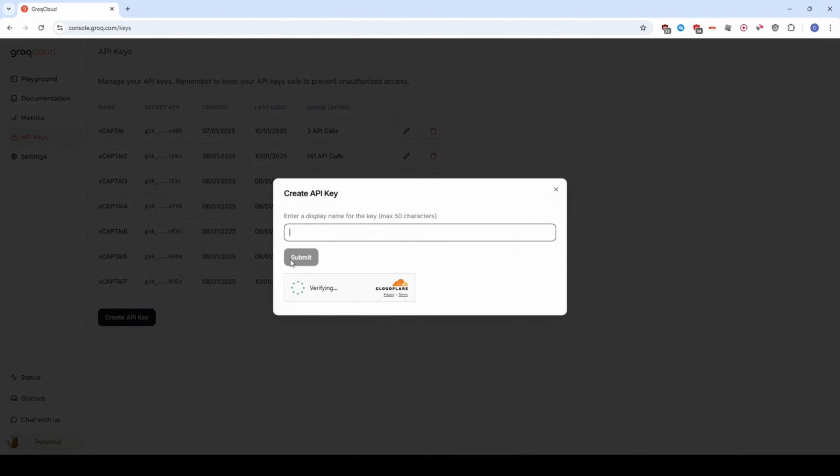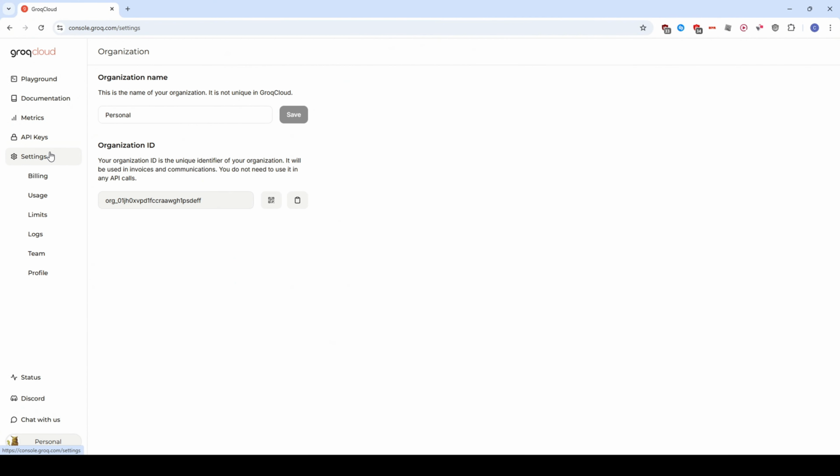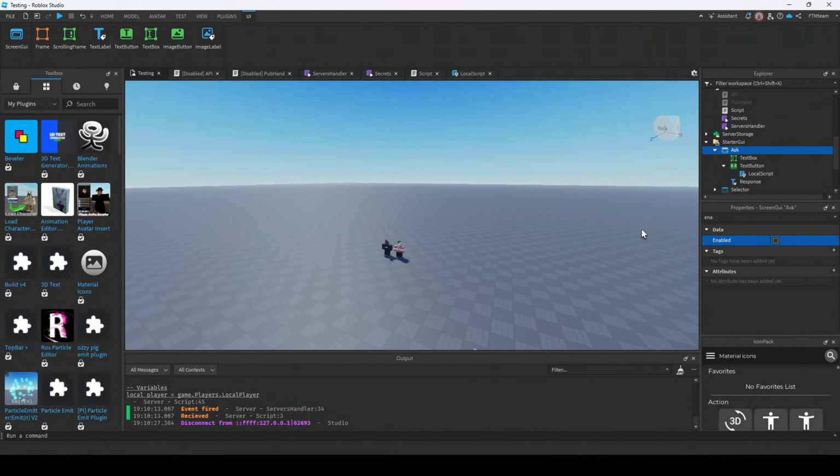After that, create an API key so we can use the API. Make sure to copy the API key as well, as we will need to use it later. Now head over to Studio and make a new script.